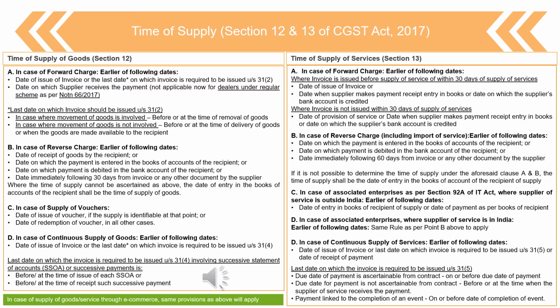So if it is not possible to determine the time of supply based on the criteria as discussed above in A and B, the time of supply will be the date of entry in the books of accounts of the recipient of supply. So the time of supply would be considered as the date on which the recipient of supply of service makes an entry acknowledging the receipt of service, right?